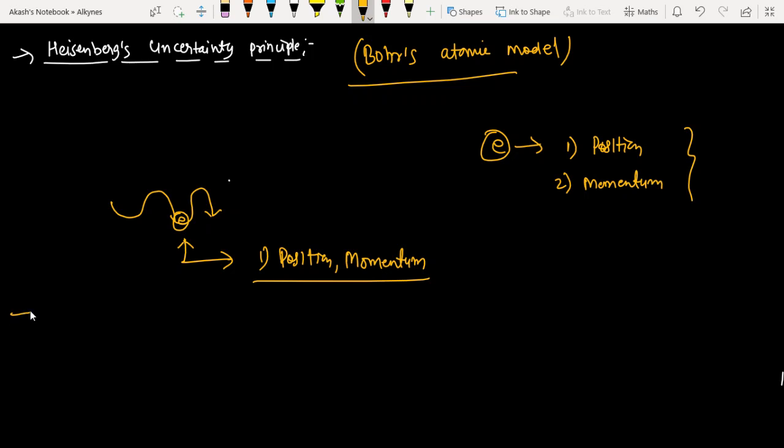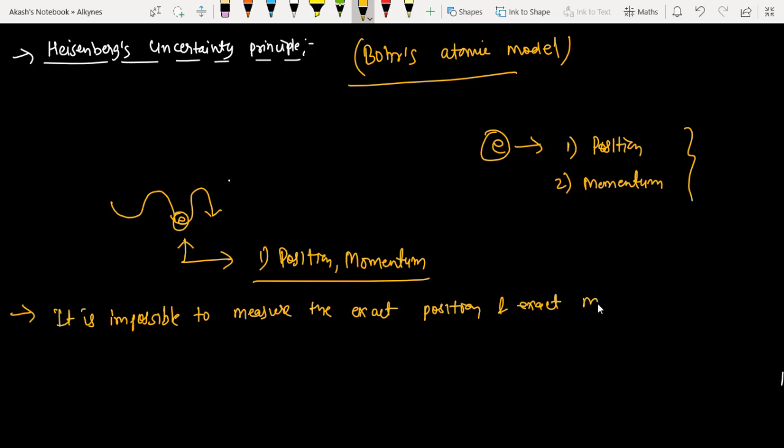So Heisenberg states that it is impossible to measure the exact position and exact momentum of an electron simultaneously.